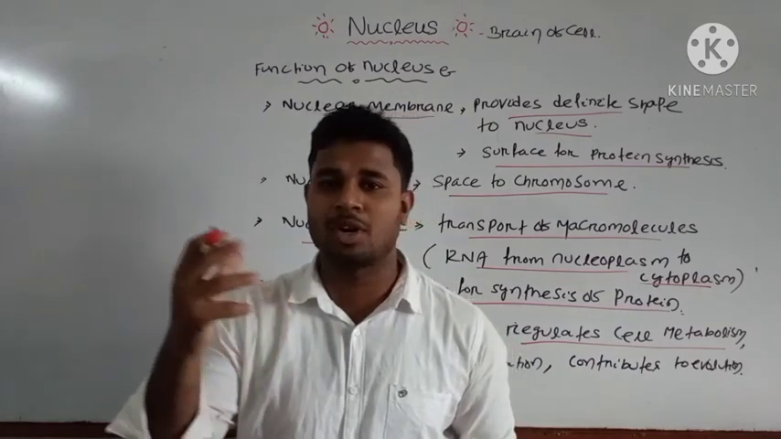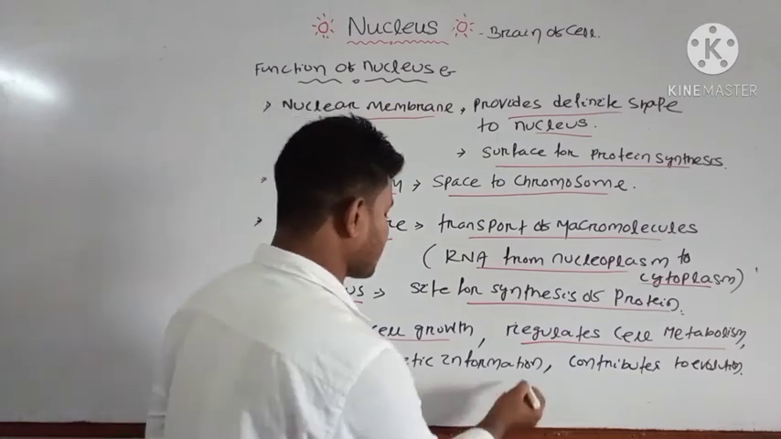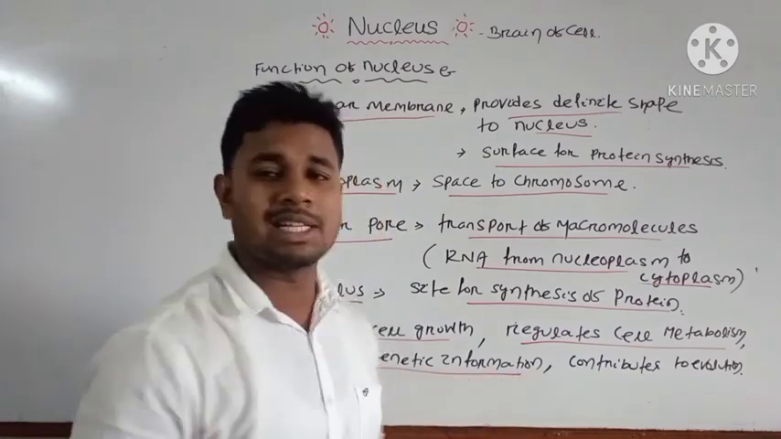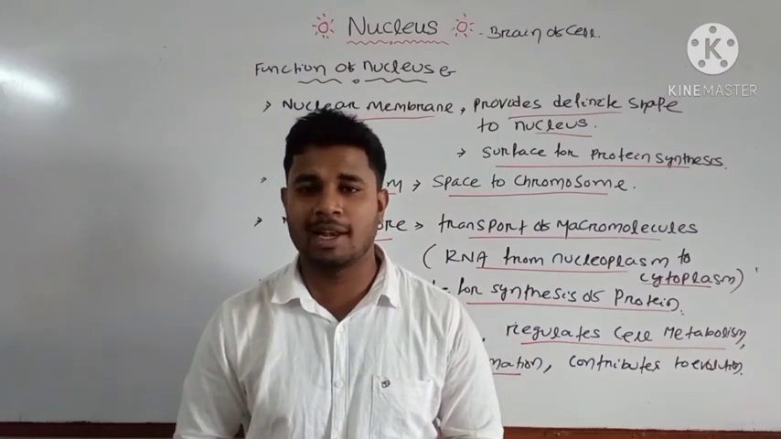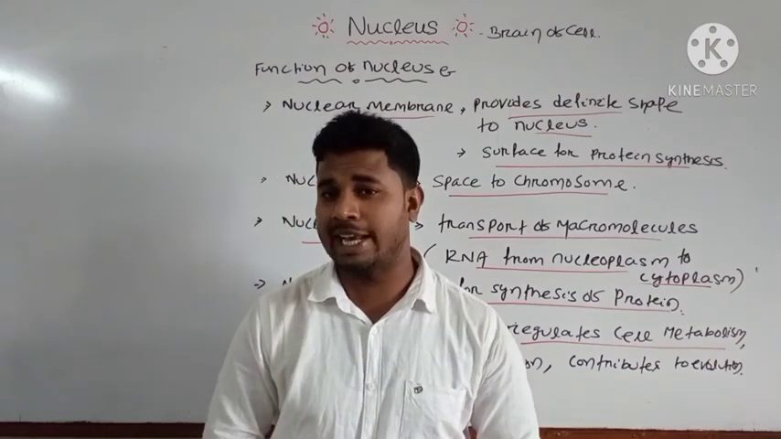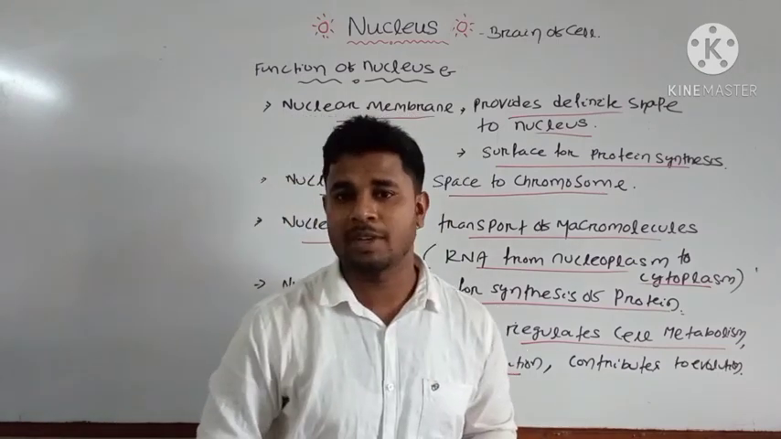From one cell there is production of different types of cells. And it contains genetic information, that is, the nucleus has the chromosome, and inside the chromosome they have the DNA, and the DNA has the characters. That's why it is said that they have the genetic information.